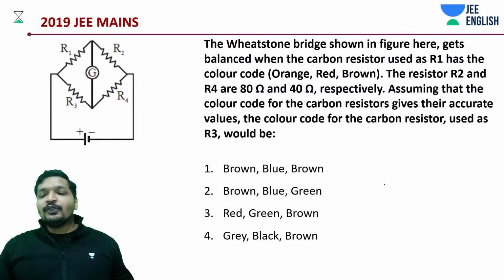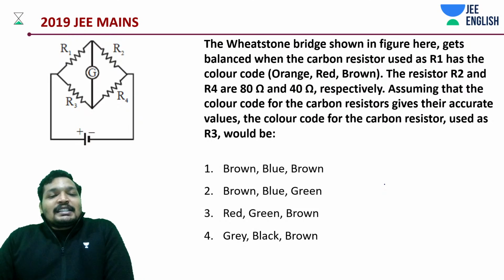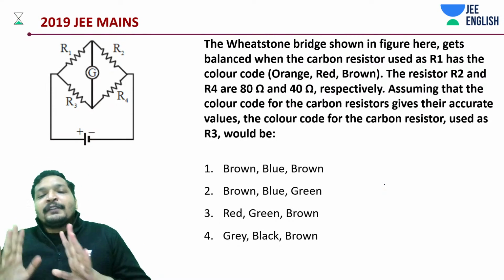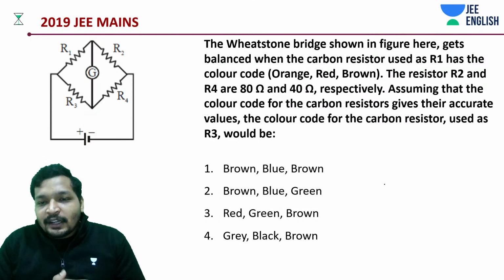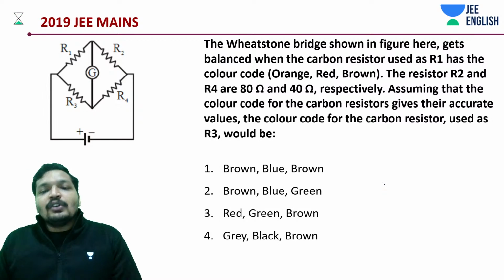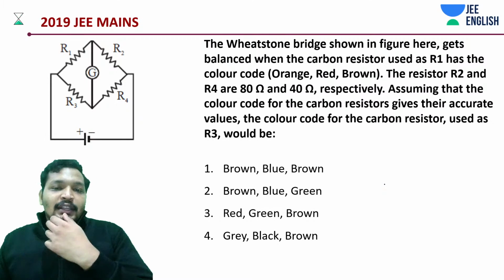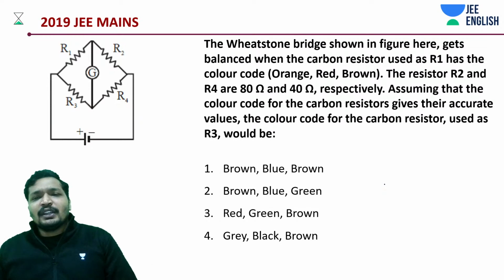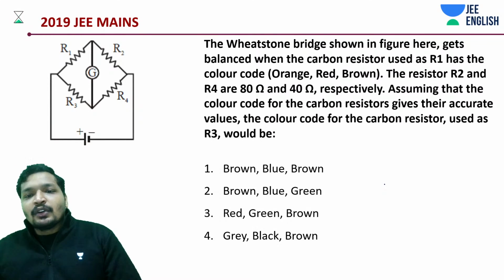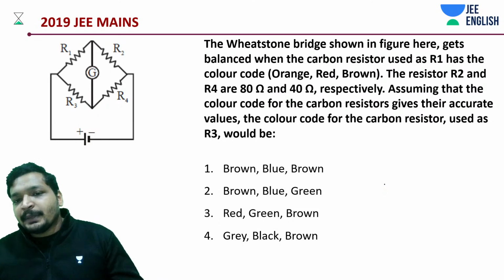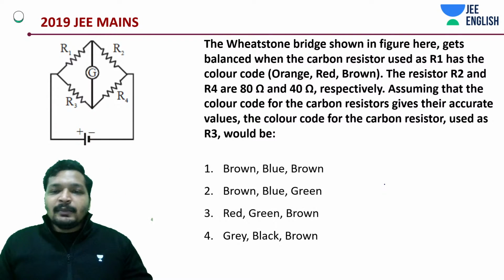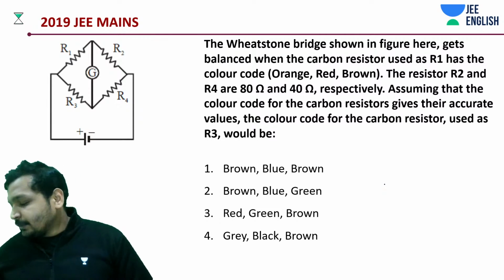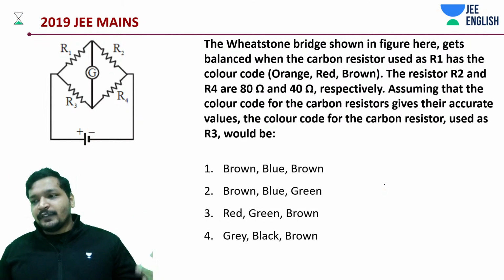What is the thing that you need to know in color coding, guys? Students, just one single code and the way to write that code, and apart from that code, it's about the tolerance part. What all you need to know: gold, silver, and nothing. That means no color code would be given. Gold is going to be 5%, silver is going to be 10%, finest metal, expensive metal 5%, silver 10%, nothing 20%.